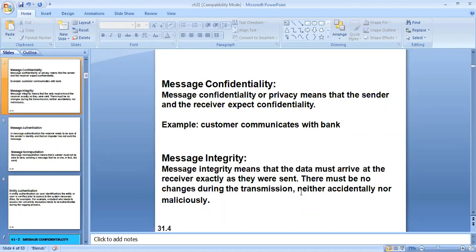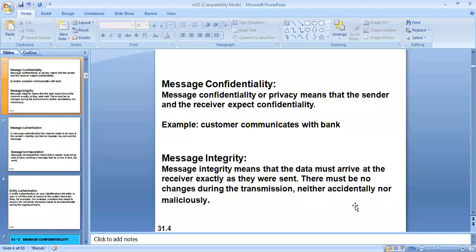He should not receive $10,000 or 10,000 rupees. If this happens, then the message integrity is disturbed. The security service expects that the message should have proper integrity, so whatever message you send, the same message should reach the destination.